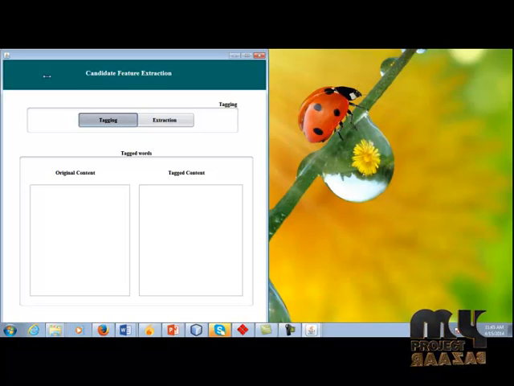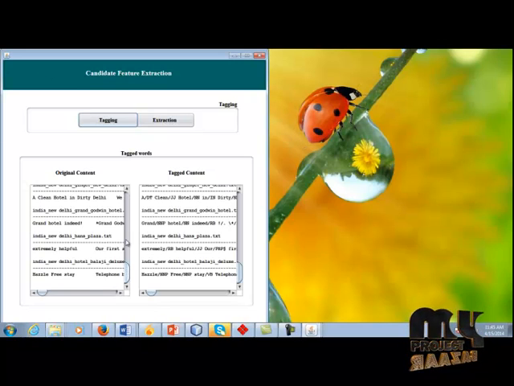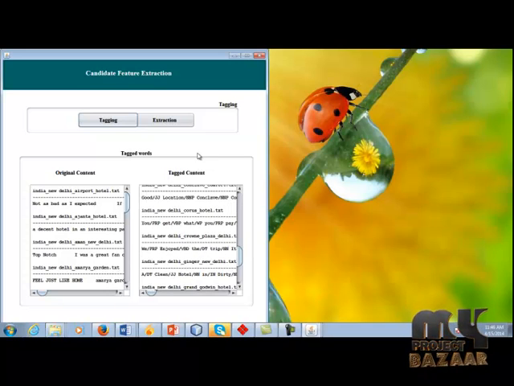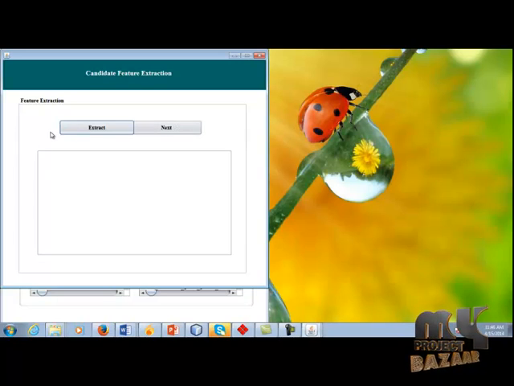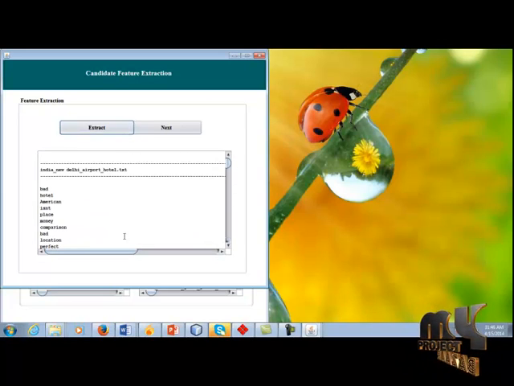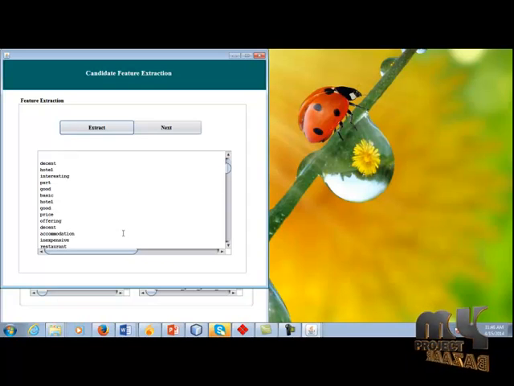Click tagging. These are the original contents. These are the tagged contents. Tagging means the subject opinion feature has a syntactic relationship of type subject-verb with the sentence predicate, and preposition-verb-object and noun-verb predicate relationships in each document in the sentence. Click extraction. Candidate feature extraction is based on the tagging we performed before. Click extract. These are the tag descendants from each document in the corpus.